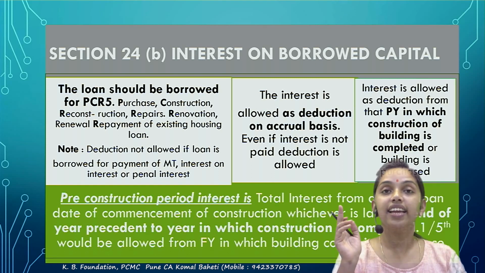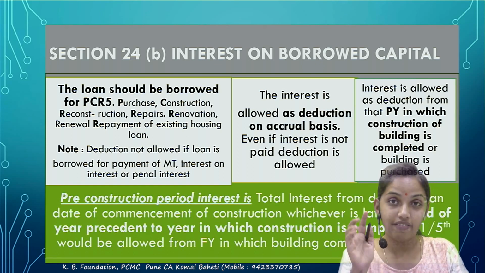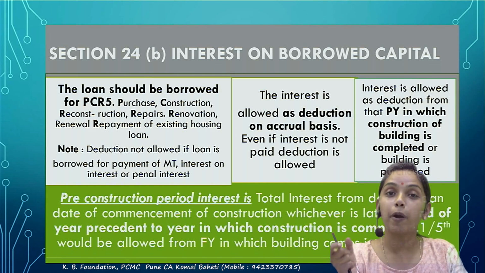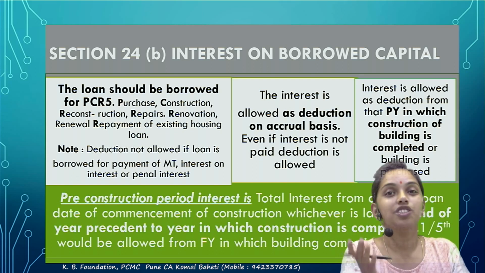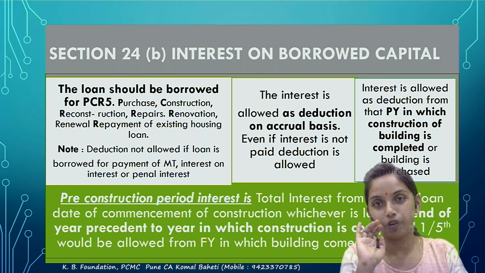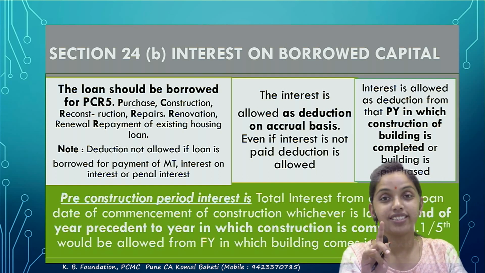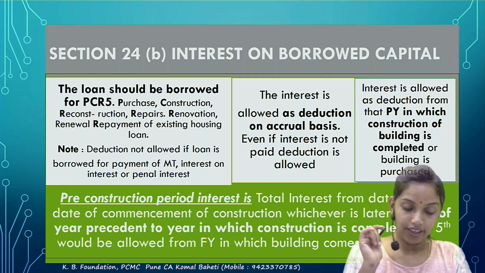The next, interest is allowed from the year in which the property construction has been completed. Meaning, as long as the property is under construction, it's not a house property, so you won't get a deduction under section 24B. You will get a deduction from the financial year, or from the previous year, in which the property is completed. Construction has been completed. Clear with it?